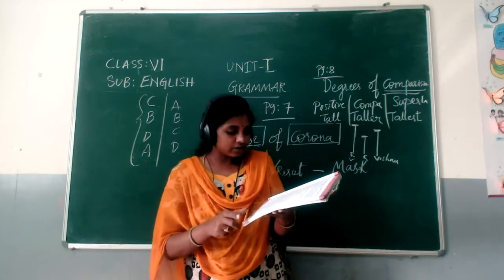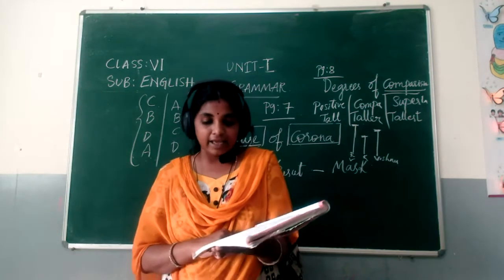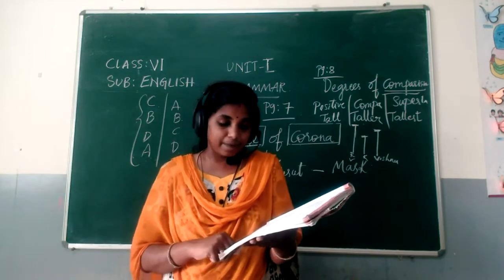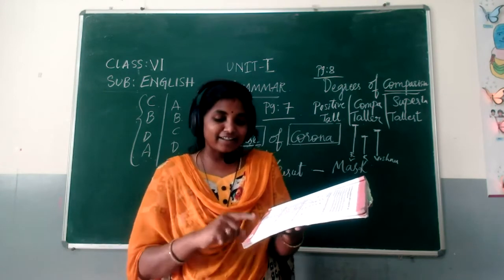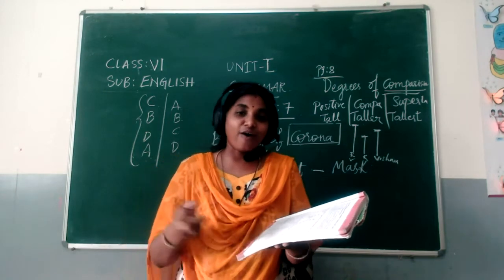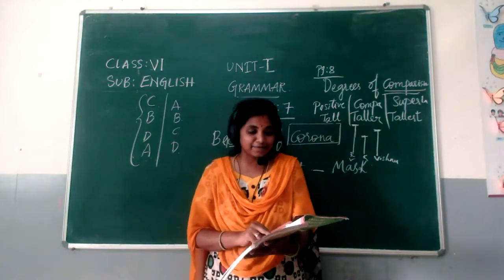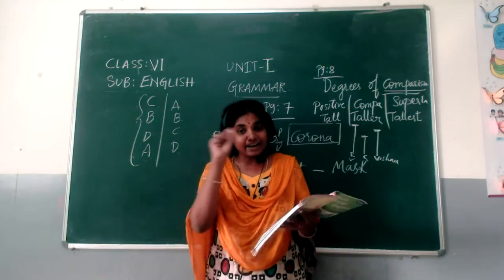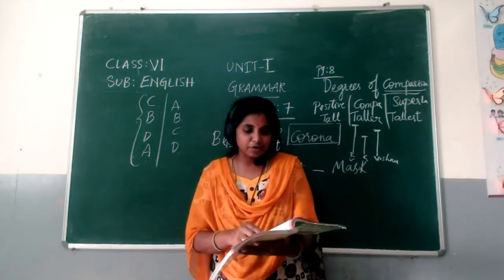Coming to the third bit. The following pairs of words are similar in meaning. Pick out such pairs from the story you have just read. So here there are a few pairs which are already given in our textbook. Those you have to read again in the textbook and circle the ones you find in your textbook.